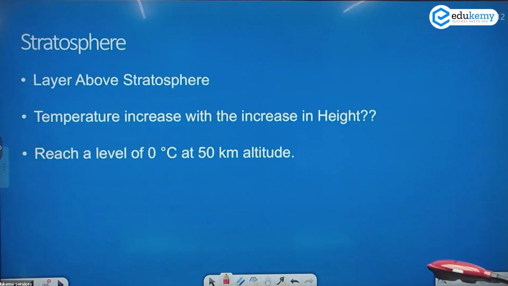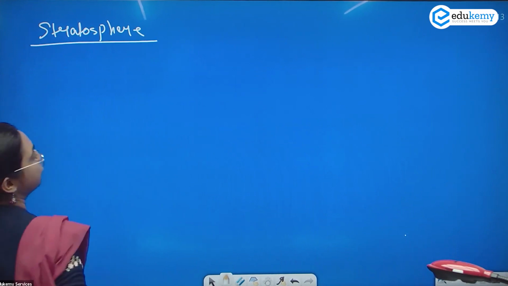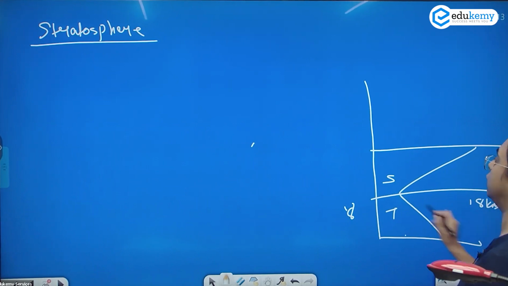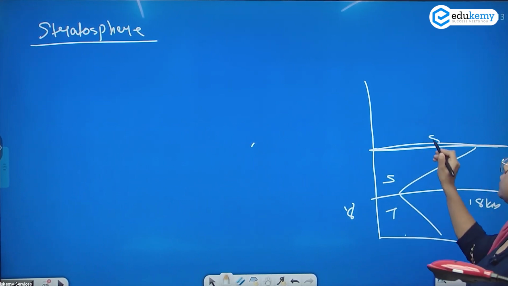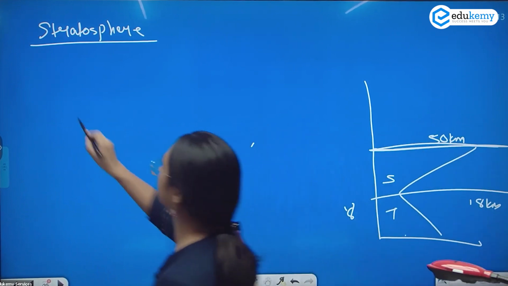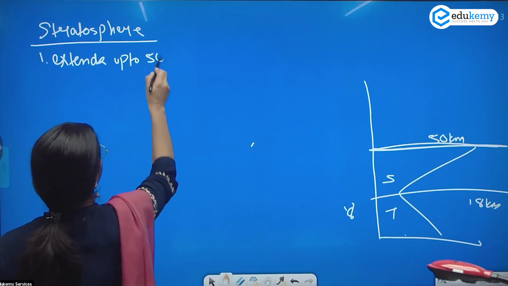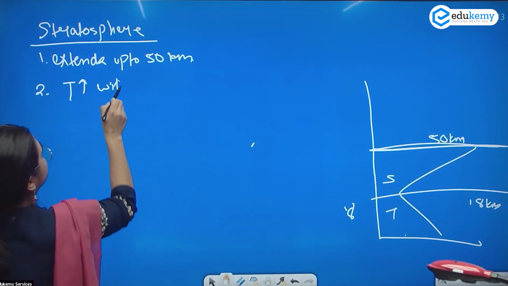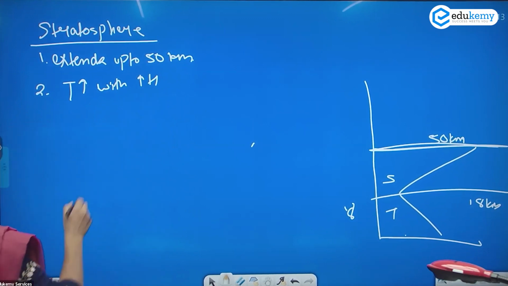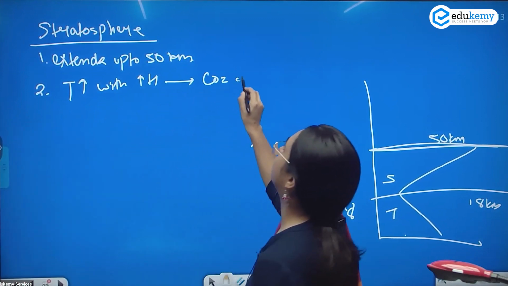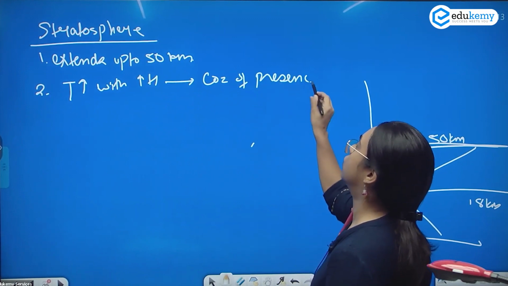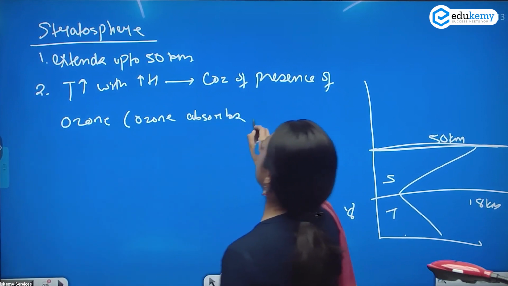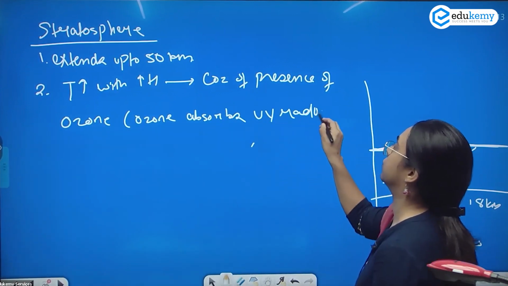Then moving on, we have the stratosphere, the second layer. This was about 8 to 18 kilometers. The stratosphere extends up to 50 kilometers. Here what is happening? The temperature increases with the increase in height. And why is this happening? Because of the presence of ozone. The ozone absorbs the UV radiation.